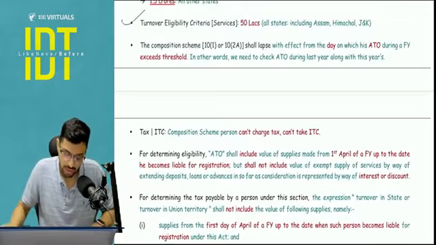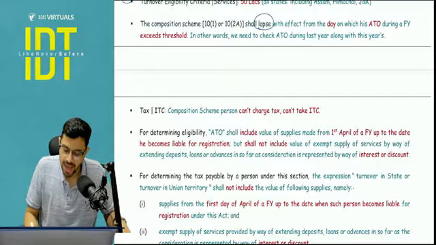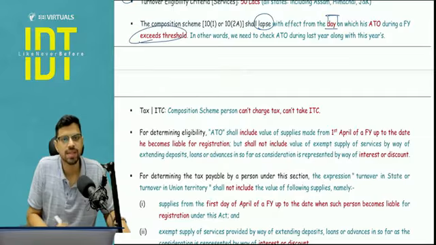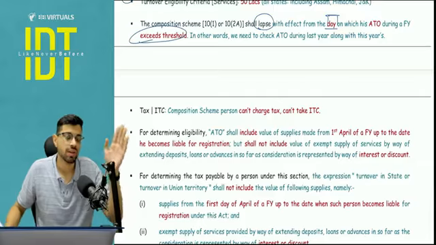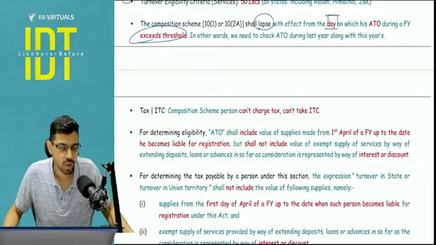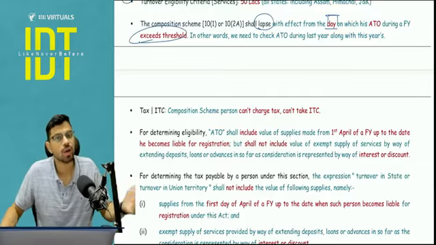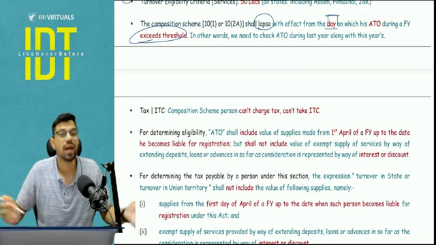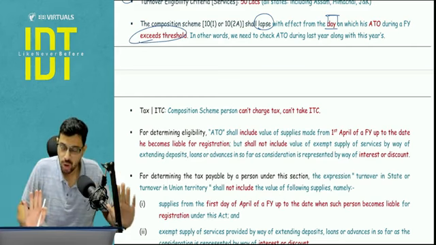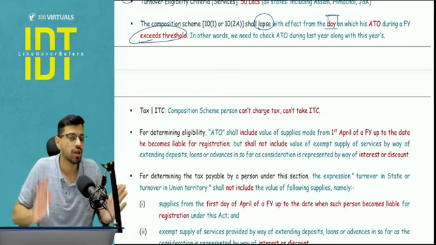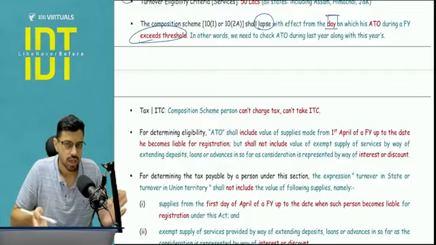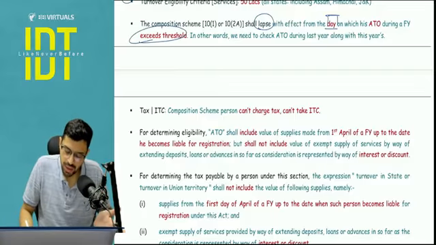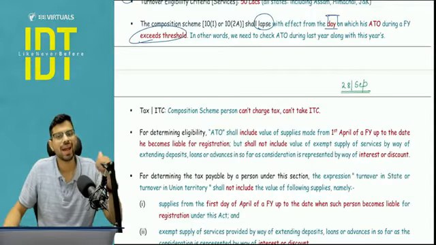50 lakhs turnover limit I have told. The composition levy will lapse from the day on which the aggregate turnover exceeds the threshold. So in short, you have to check the limit twice. First, you check whether the preceding year turnover does not cross the threshold. If it does not cross the threshold in the current year, you are welcome under the composition scheme. And in the current year also, you are welcome in the composition scheme only till the date on which your total aggregate turnover exceeds the threshold. So let's say in my current year, on, let's say, 28th of September, my turnover exceeds the threshold.